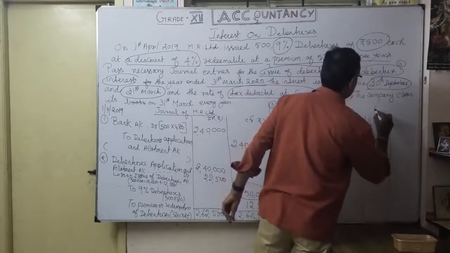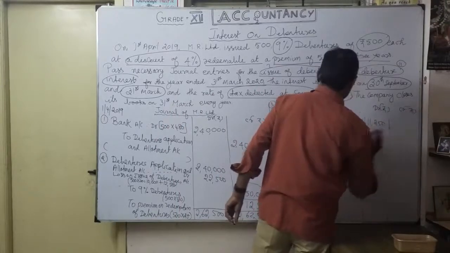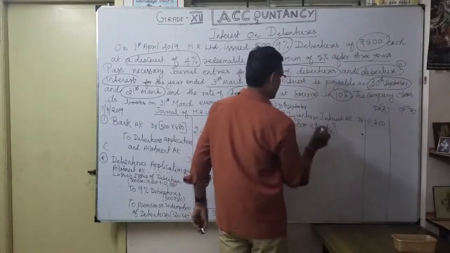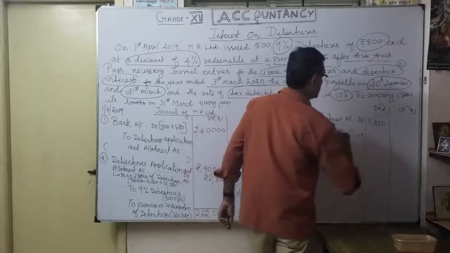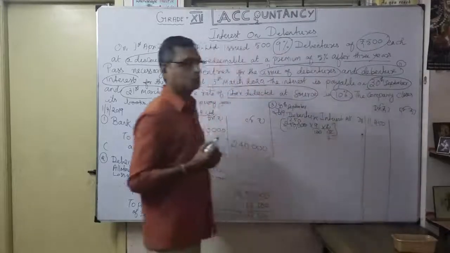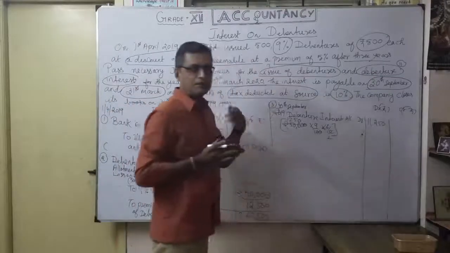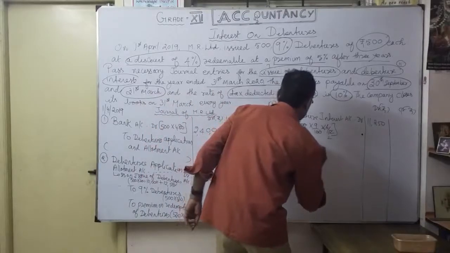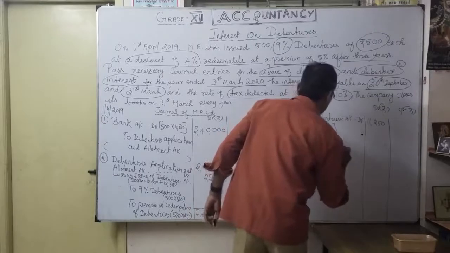Okay, so this is a debit, this is the credit. 1,250 into 9, simplification. 5 9s are 45, 4, so 2 plus 9, 18, so 11,250. So debenture interest account, debit. So what is credit? Should be very careful. To debenture holders account.